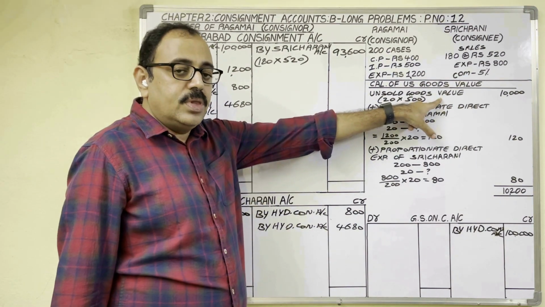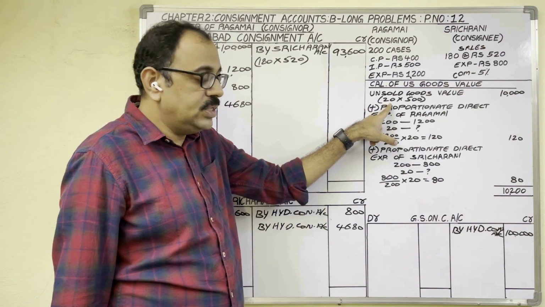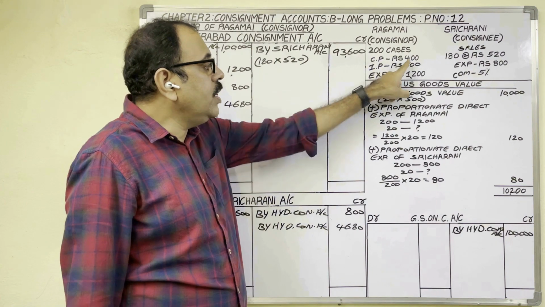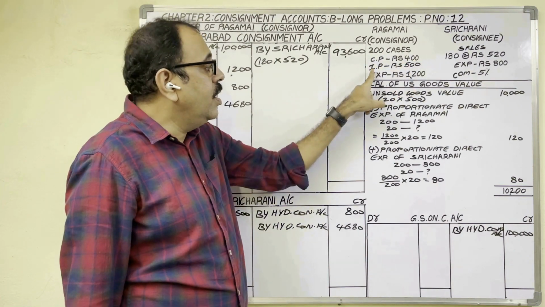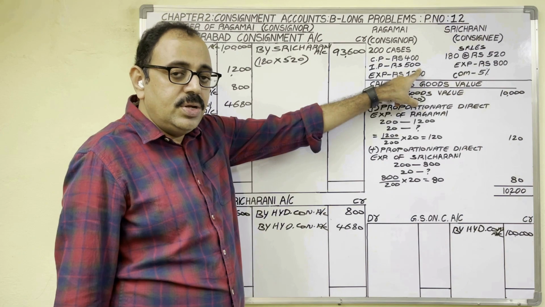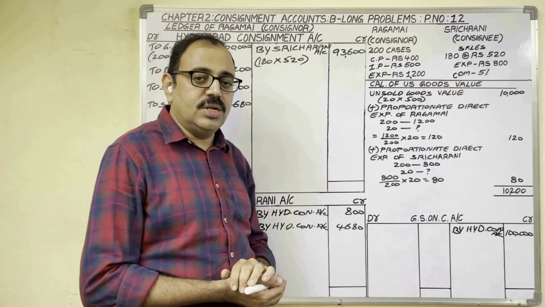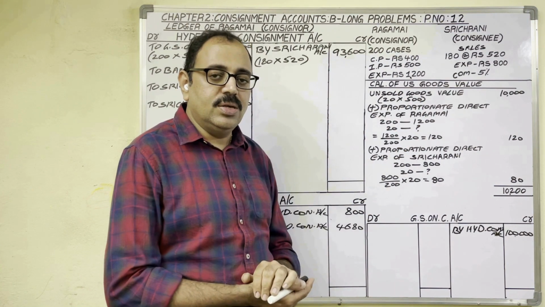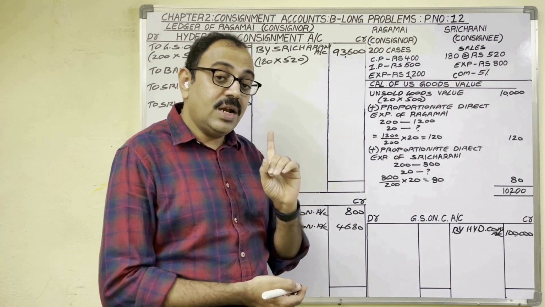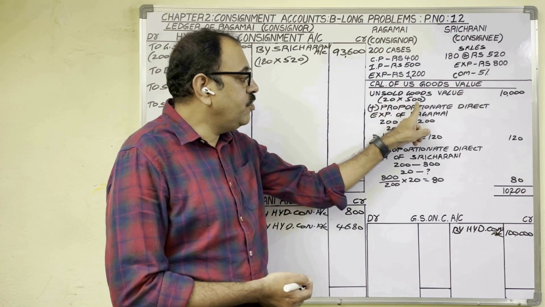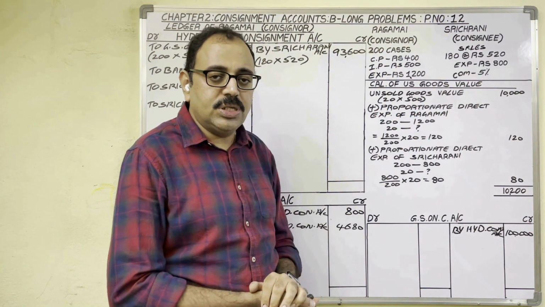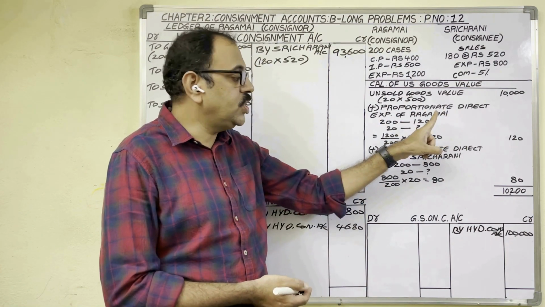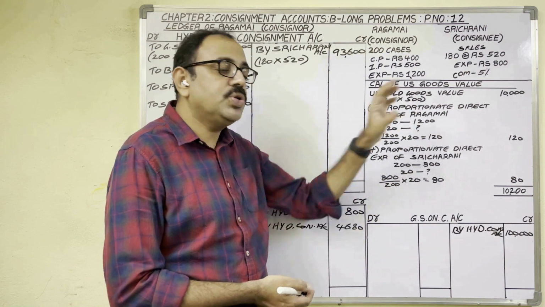Unsold goods value. How many are unsold? 20 cases at the rate of 500 rupees each. One product cost price is 400 and the invoice price is 500. When invoice price is given in the question, while calculating unsold stock value, we should consider invoice price only. Reason for that I explained in 11th problem. 20 cases into 500 is equal to 10,000 rupees. To this, proportionate expenses, that is direct expenses of consignor and consignee, we should add.